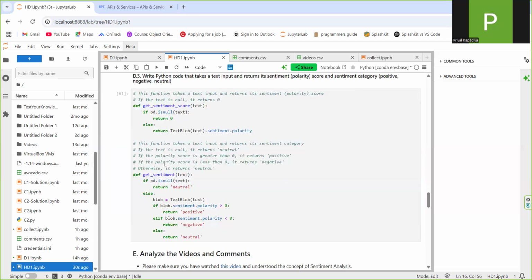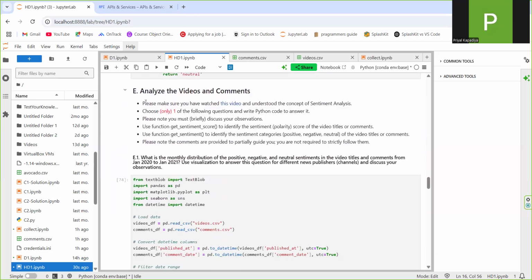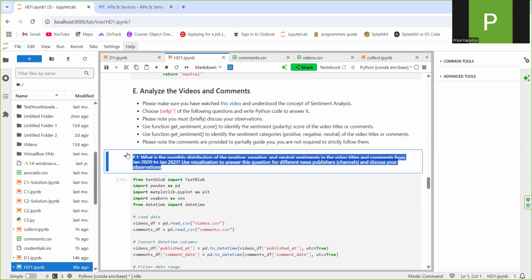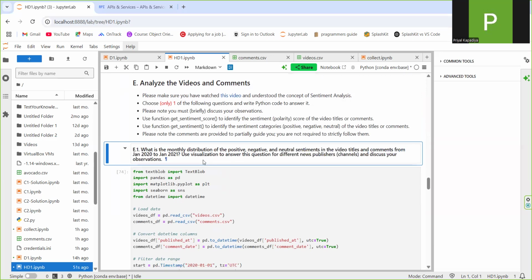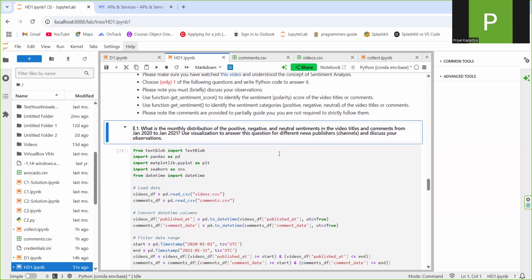Now let's talk about my task, which required me to do one of the E1 tasks. Here I did the first question, which was: what is the monthly distribution of positive, negative, and neutral sentiments in the video titles and comments from January 2020 to 2021? Use visualizations to answer these questions for different news publishers.